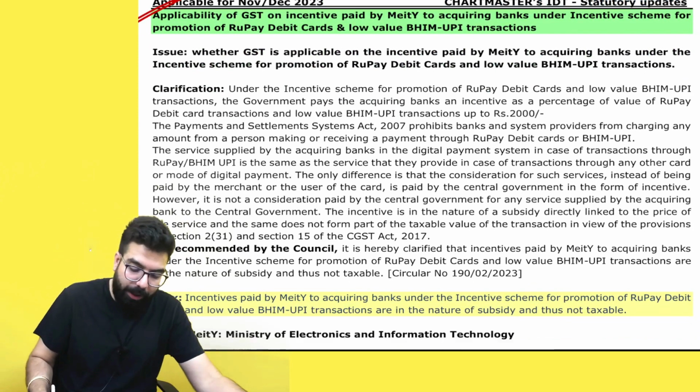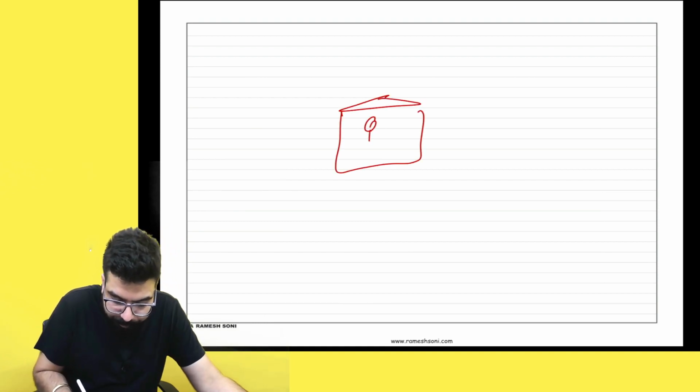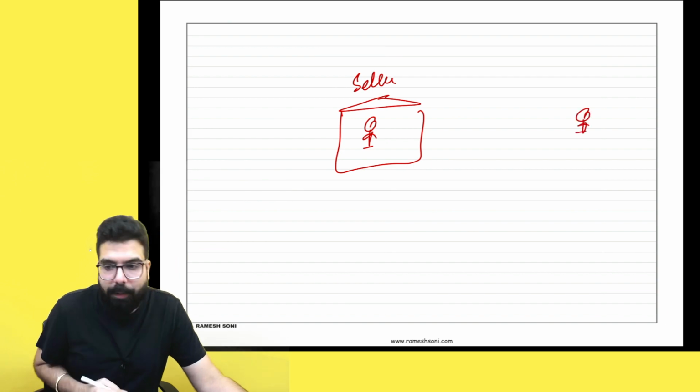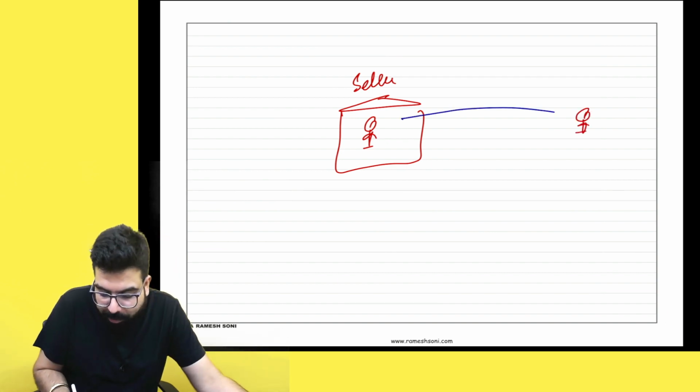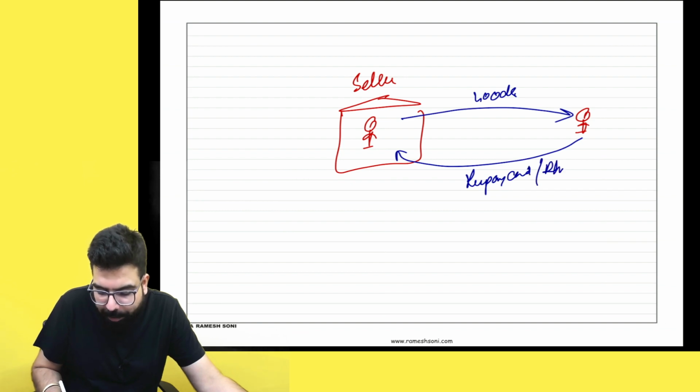Now, the next one over here is RuPay card. Listen to me very carefully. Sir, what is this RuPay card? Supposing I am a shopkeeper over here. Okay? I am a seller. Here there is a customer who has come. Customer went ahead and told, sir, I want some goods. I went ahead and sold him some goods. He went ahead and gave me a RuPay card. Or he used Bhim UPI.